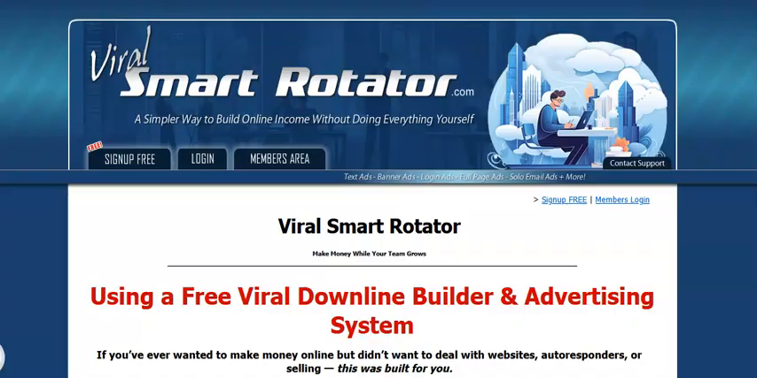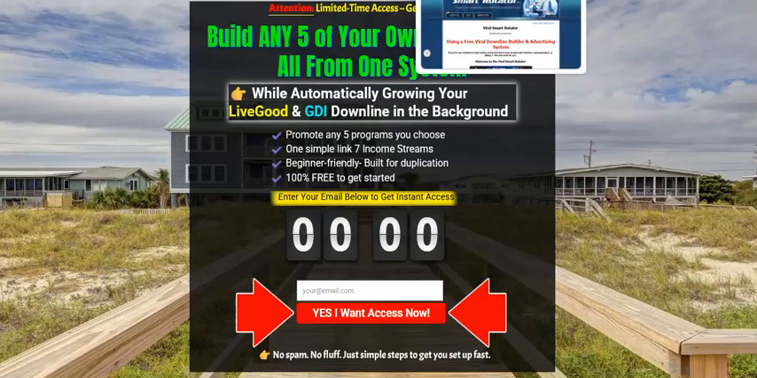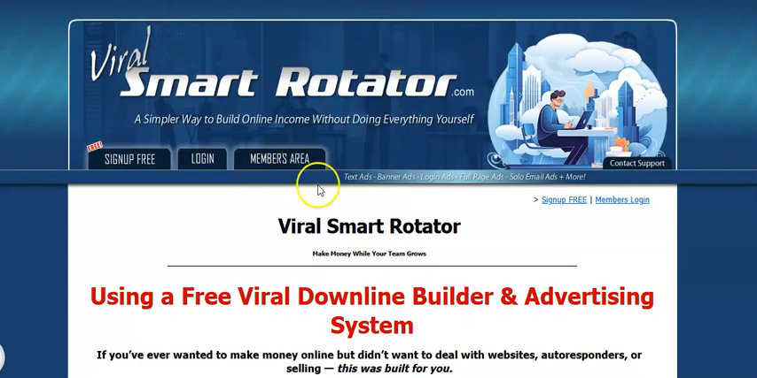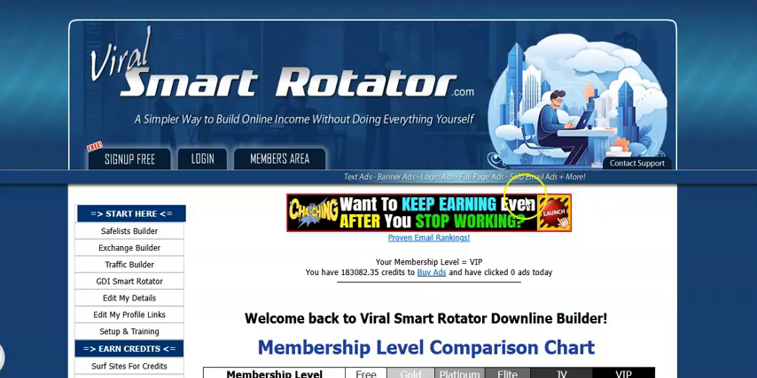Now you came from this page. You want to know about the 5 programs that you can enter in while growing Live Good and GDI. So let me take you here. First of all, this is the page that you're going to come to sign up. Simply just create a username, full name, email, click You're Not a Robot, create your free account. You're probably going to have to go back to your email and validate your email, okay? Then once you do that, you'll come to your back office right here, okay?